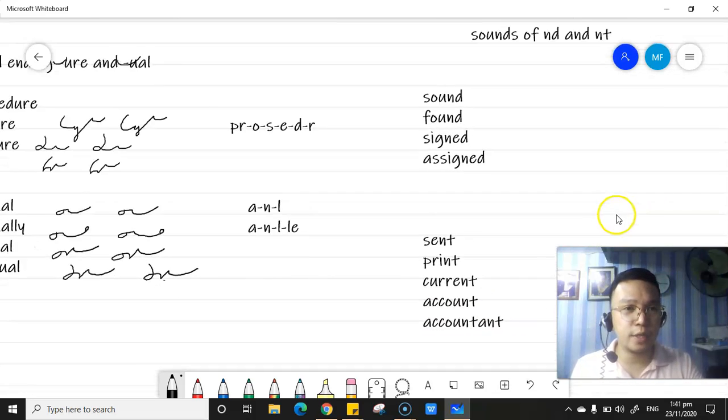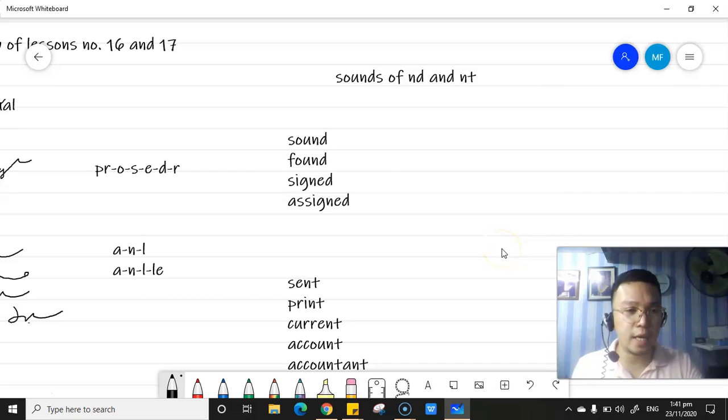So let's proceed with the sounds of end and T. Okay, the sound of ND is represented by a combination of N plus T symbol. Supposedly it's going to be like this. However, we are going to remove the angle, so it's represented by this symbol, with a slope, without an angle to promote speedability.